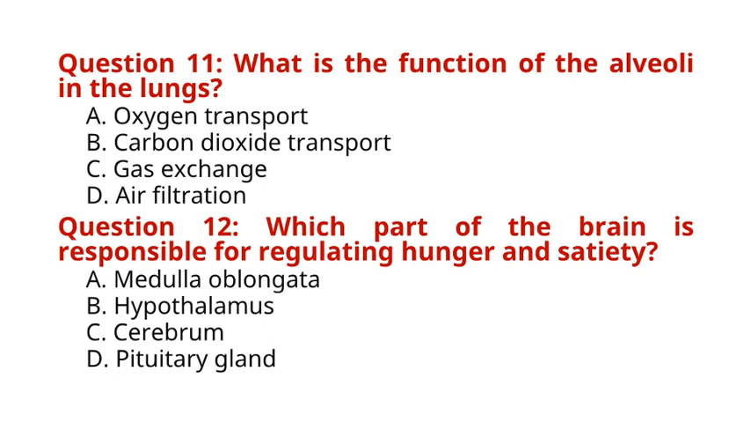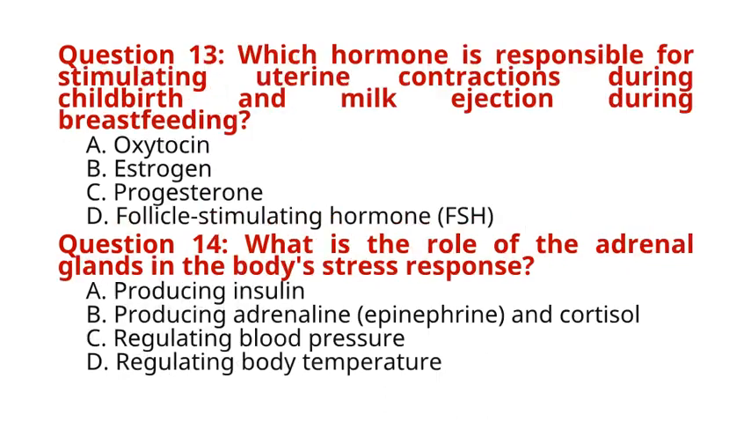Question 12. Which part of the brain is responsible for regulating hunger and satiety? A. Medulla oblongata. B. Hypothalamus. C. Cerebrum. D. Pituitary gland. The correct answer to question 12 is option B. Hypothalamus. Explanation: the hypothalamus plays a key role in regulating hunger and satiety by monitoring nutrient levels in the blood and producing appetite-regulating hormones.